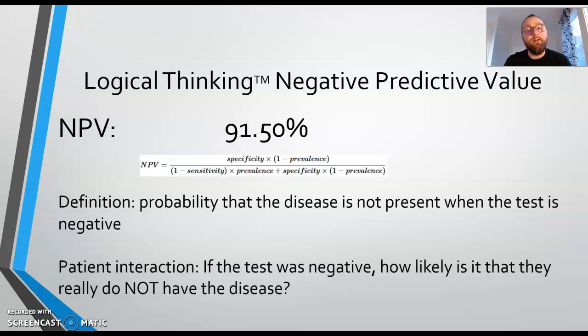Along with this, we also looked at negative predictive value, which was 91.5%, also related to specificity, sensitivity, and prevalence of the disease. The negative predictive value is the probability that the disease is not present when the test is negative. When discussing with your patients, you can say things like, if the test was negative, how likely is it that they really do not have the disease? We are roughly almost 92% positive that if the test is negative, they really do not have the disease Bitcoinitis.